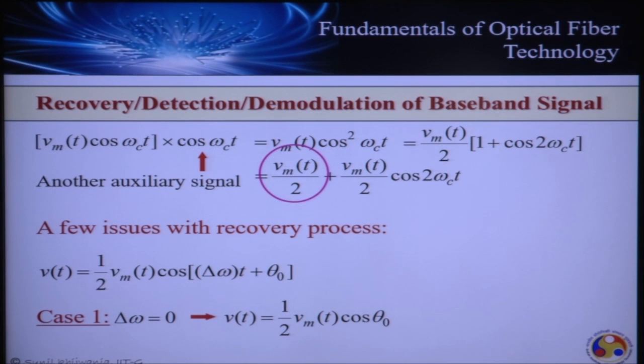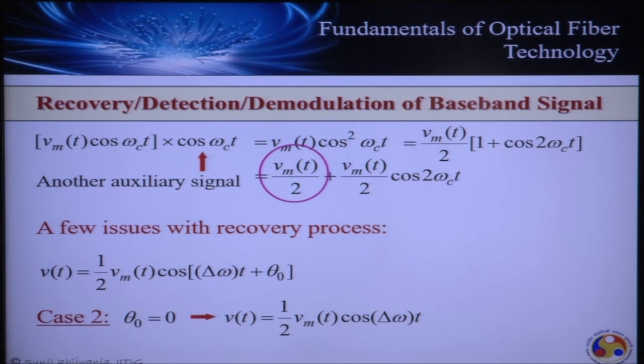Now, once we understand the impact of a possible small phase error, let's try to understand what will happen when there is no phase error, but there is a finite frequency error. In this case, my phase error is 0, but my frequency error is not 0. Then the output signal is not just half of Vm(t), but is accompanied by a cosine factor of delta omega t. Once again, as per our understanding of frequency translation, if we multiply the signal by a cosine, it is a frequency translation. In this case, it will be translated centered on delta omega.